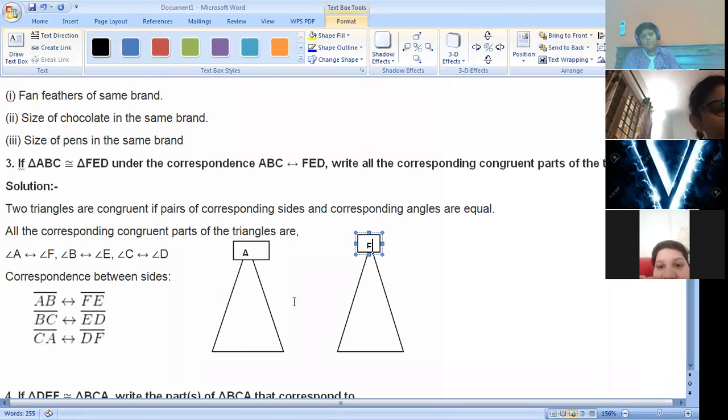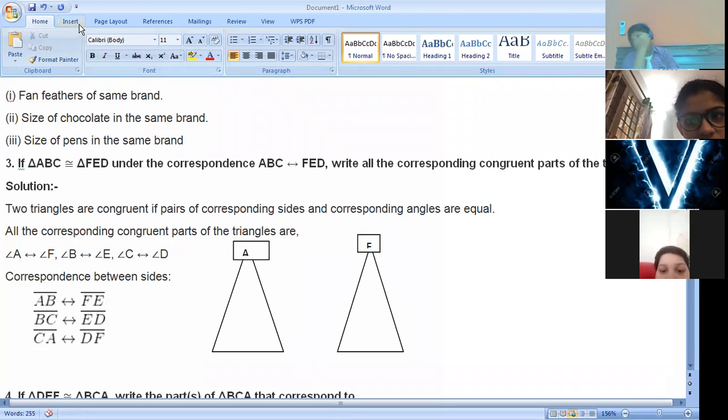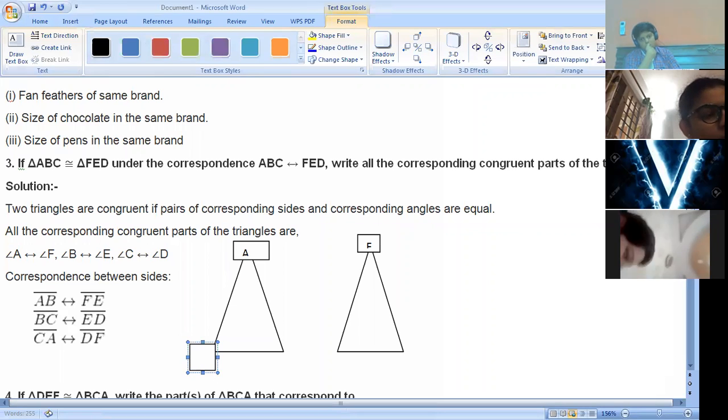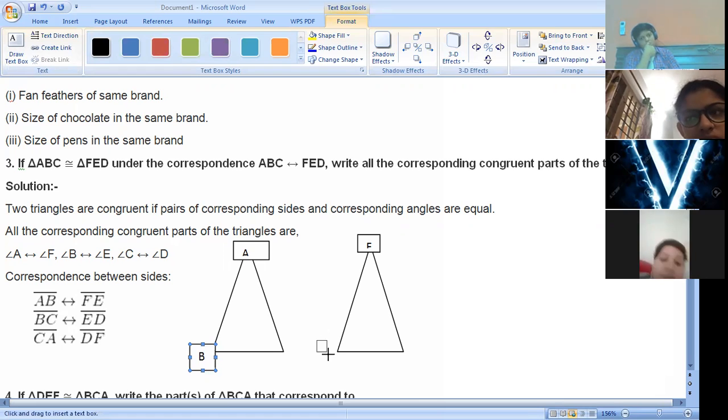So angle A will be equivalent to angle F. Let's move to the next. If I take this angle as angle B here, then I'll take this as angle E here.